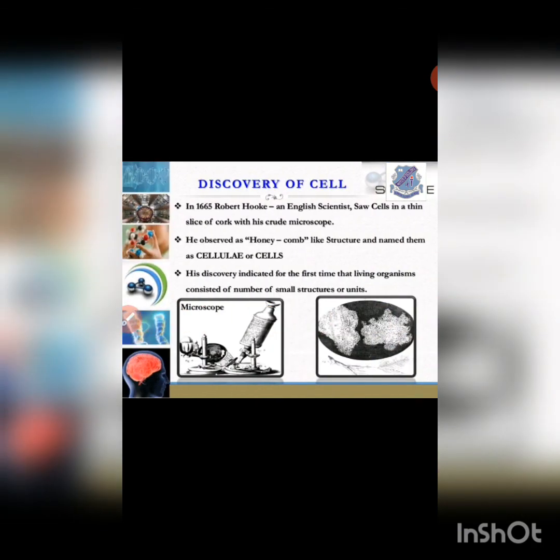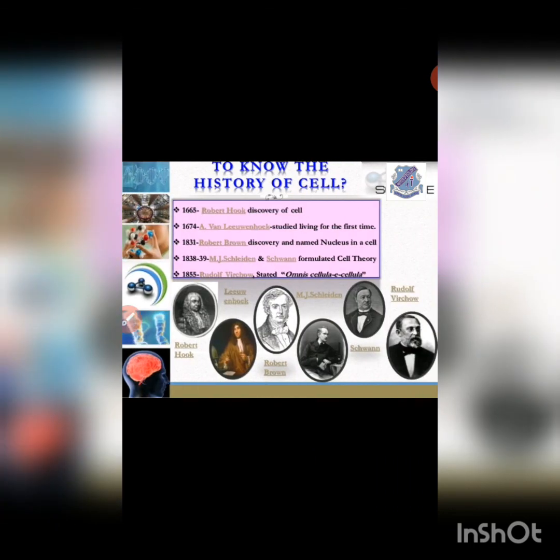So, this was all about the discovery of the cell, how it came to the mind of a scientist known as Robert Hooke, and how he studied it. He gave it the name cells and compared it to a honeycomb. Similarly, after Robert Hooke, there came a line of scientists who discovered many other things in the cell of a human being, or living organisms. So this was all about today's class.